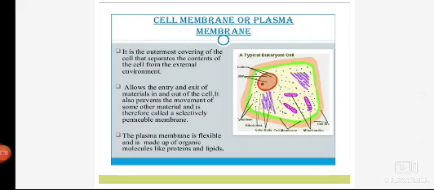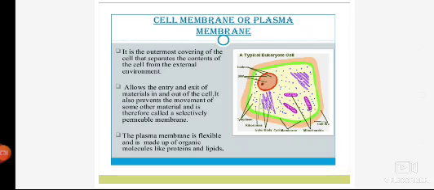If I talk about the example of a sieve, जैसे छन्नी होती है, the sieve easily allows the liquid portion or the tea portion or the water portion to move out, but won't allow the tea particles or the ginger particles to move out. So that is again a selectively permeable membrane, which allows some particles to move out and blocks some particles. Similarly, the plasma membrane is also selectively permeable.